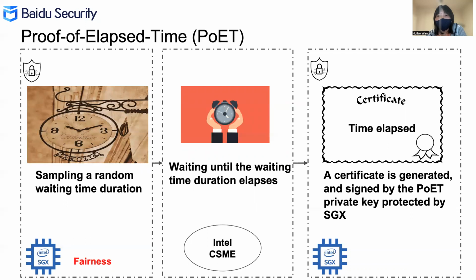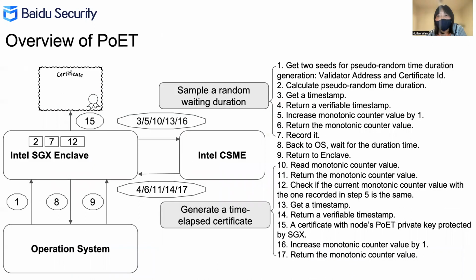The timestamp of the duration is provided by Intel CSME, Converged Security and Manageability Engine, which is an embedded subsystem in Platform Controller Hub and is trusted. Intel SGX is also used to assure that the certificate is only generated when the time has elapsed, and the certificate is signed by the POET private key protected by SGX. Therefore, trustworthiness is assured.